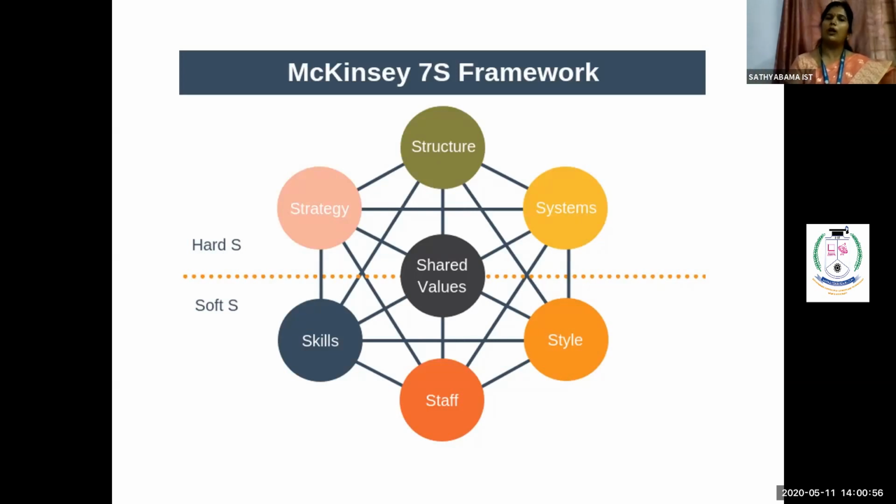But on the employee side, I have to give my own views, ideas, skill, and style, and these have to be taken care of while adapting all the strategies inside the organization. So equal proportion has to be given. This structuring represents the McKinsey 7S framework, a well-versed model adapted inside organizations.